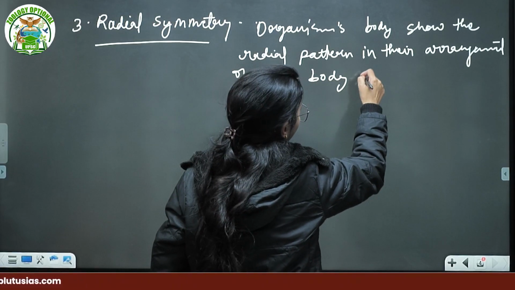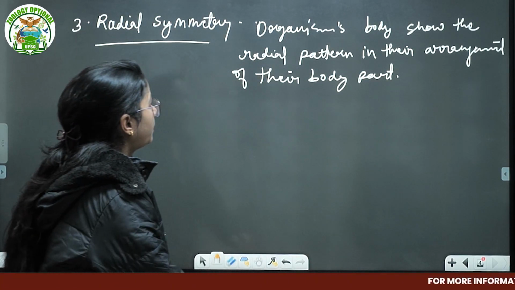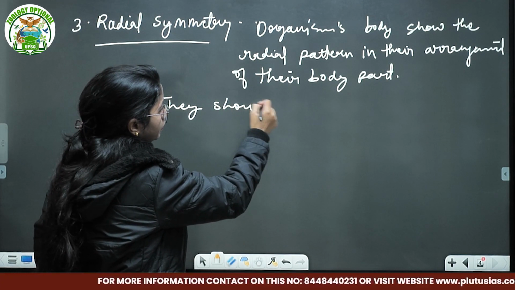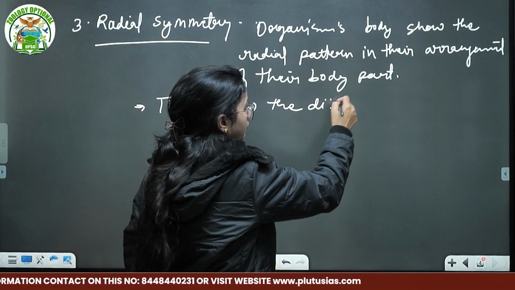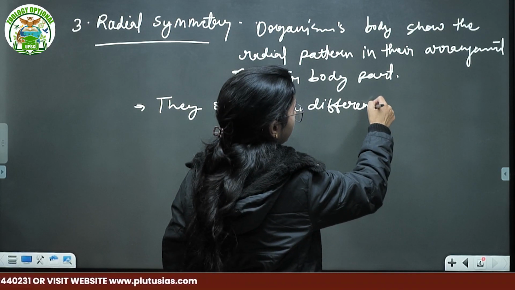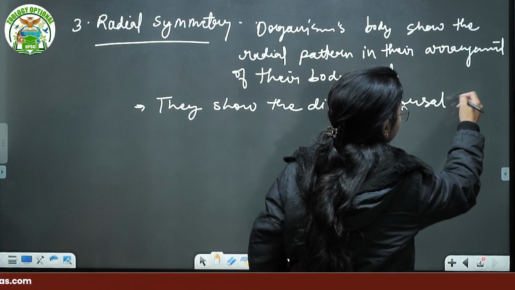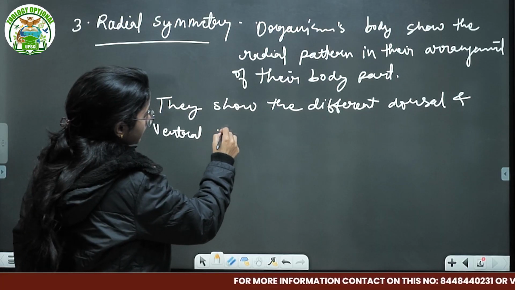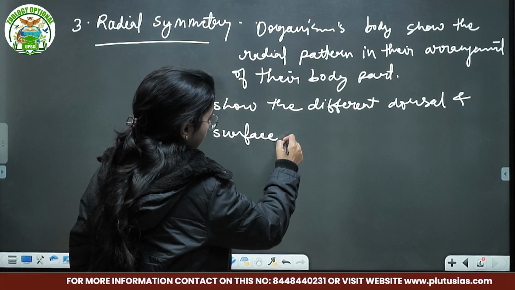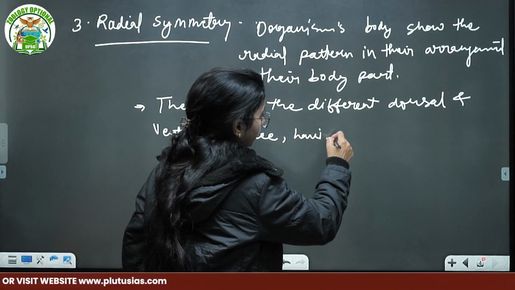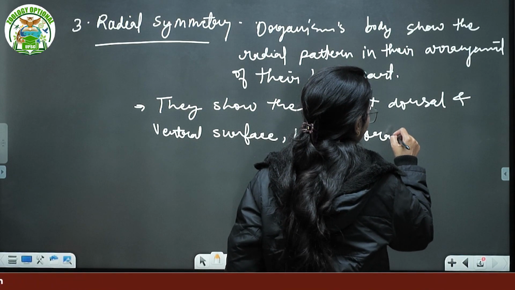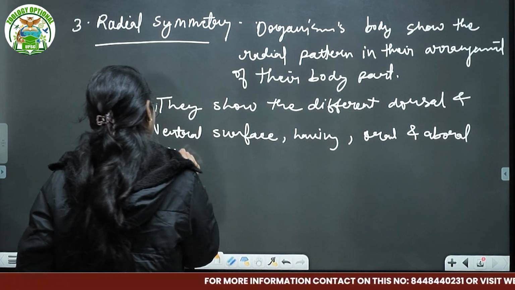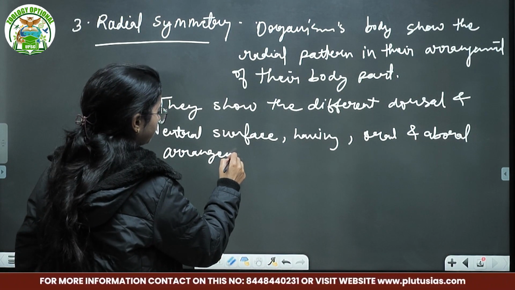What does that mean? The same thing you have written in the spherical one also. Yes, but here the one point I'm going to write is that they show different dorsal and ventral surfaces, having an oral and aboral arrangement. So what is the difference here?